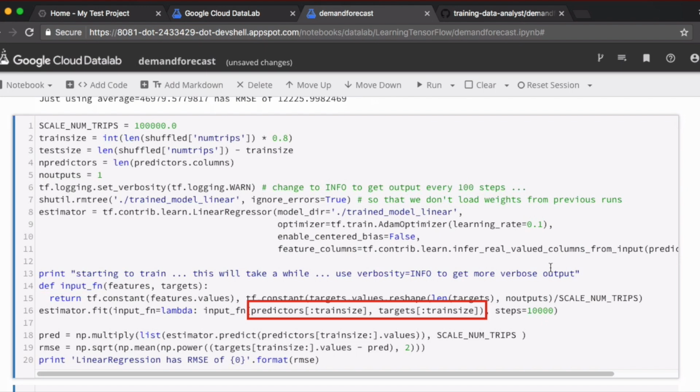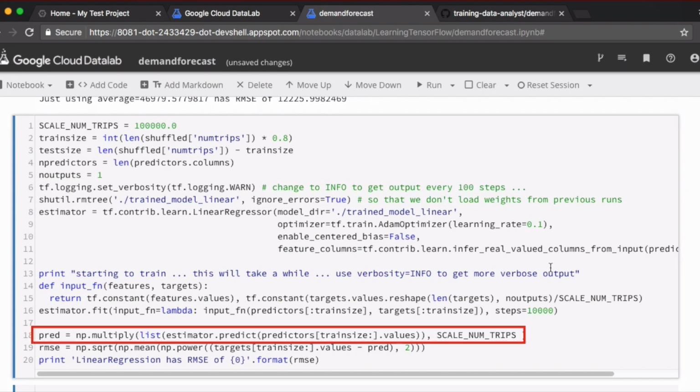When this line of code is executed, you have a fully trained machine learning model and you can use that model to predict taxicab demand. You can use this trained model to predict taxicab demand by calling estimator.predict. Here we do it for the test dataset. The test dataset is typically used to validate our model, and all the remaining data after the training data is the test dataset. In your final prediction, though, you need to scale up the output values by multiplying by scale_num_trips.